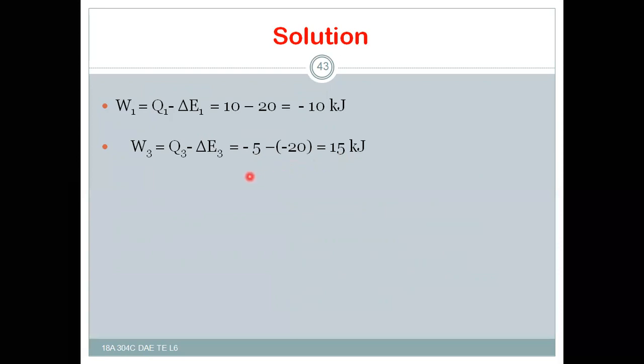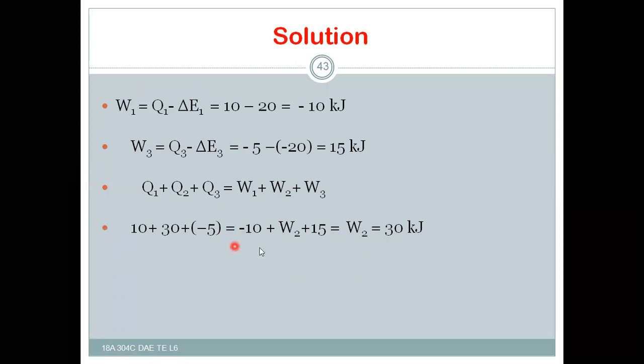And for the second process, you have to use the cyclic process relation. For a cyclic process, the cyclic integral of net heat transfer should be equal to the cyclic integral of net work transfer. So Q1 plus Q2 plus Q3 should be equal to W1 plus W2 plus W3.